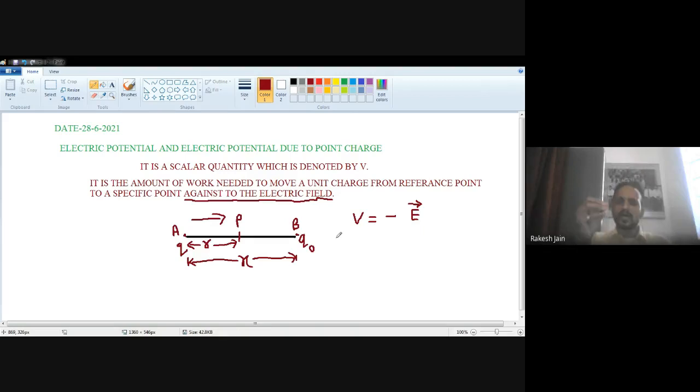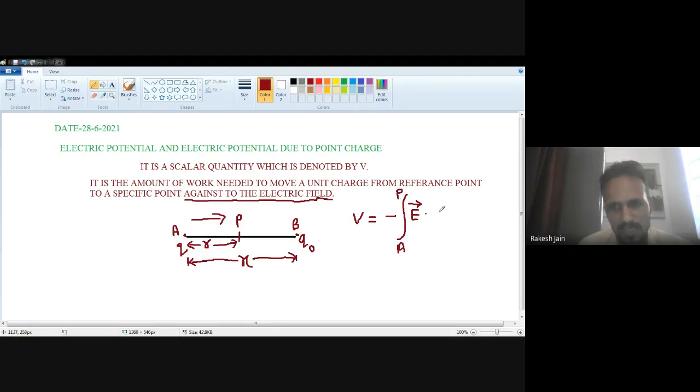Here, a point charge is placed at a particular position A. I wish to move this point charge from A to any other position. It means I have to know about these two locations. So we have to combine all the energy, find all the energy which is required. So an integration sign will be there. The lower limit is the starting position, and the upper limit is the final position.